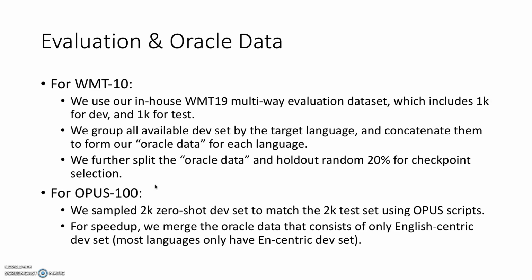And for speedup, only on the OPUS-100 dataset, because there are 100 languages, we merge the languages that only consist of English-centric datasets. Actually, most languages only have English-centric datasets.